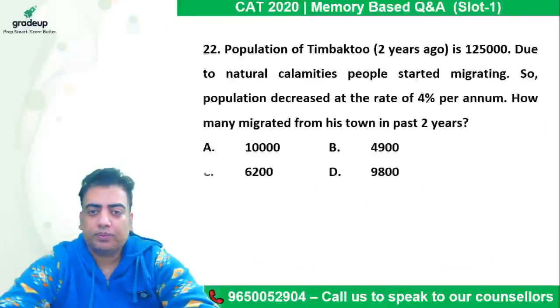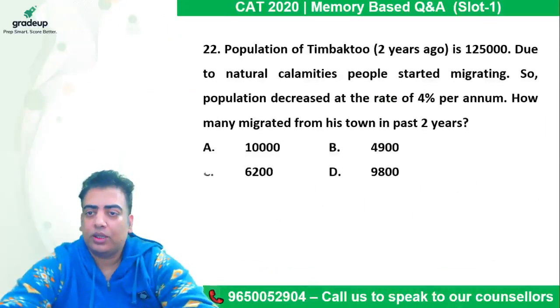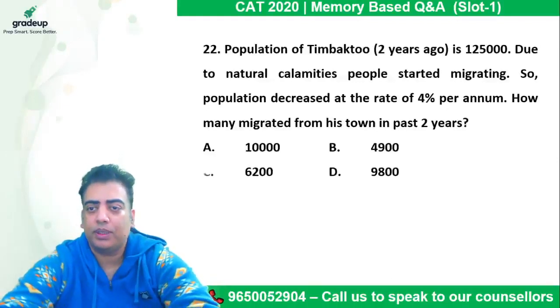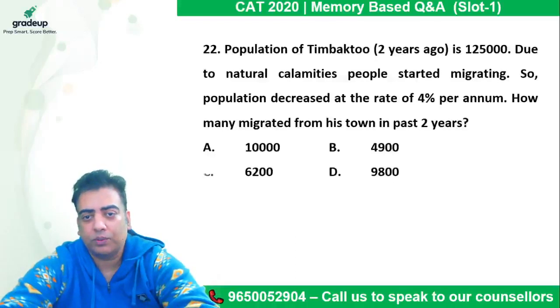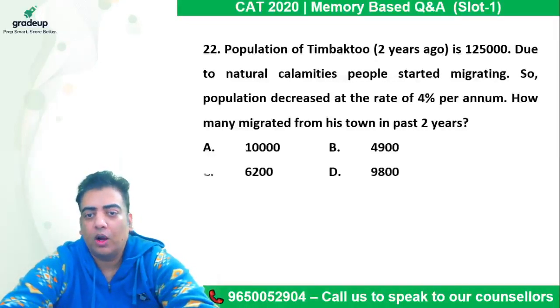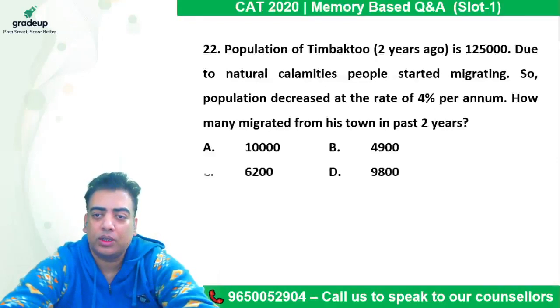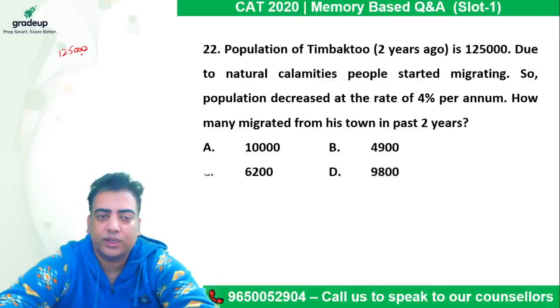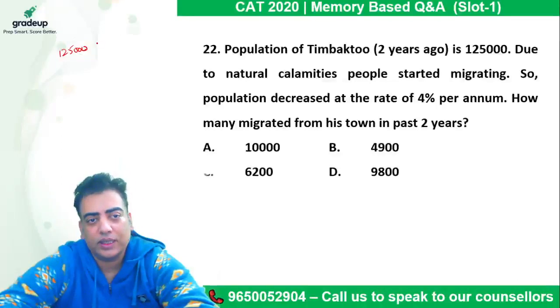Here it says the population of Timbuktu 2 years ago was 1,25,000. Due to natural calamities, people started migrating. So the population decreased at the rate of 4% per annum. How many migrated from this town in the past 2 years? So out of 1,25,000, we just need to calculate 4% of this. They migrated in the first year.